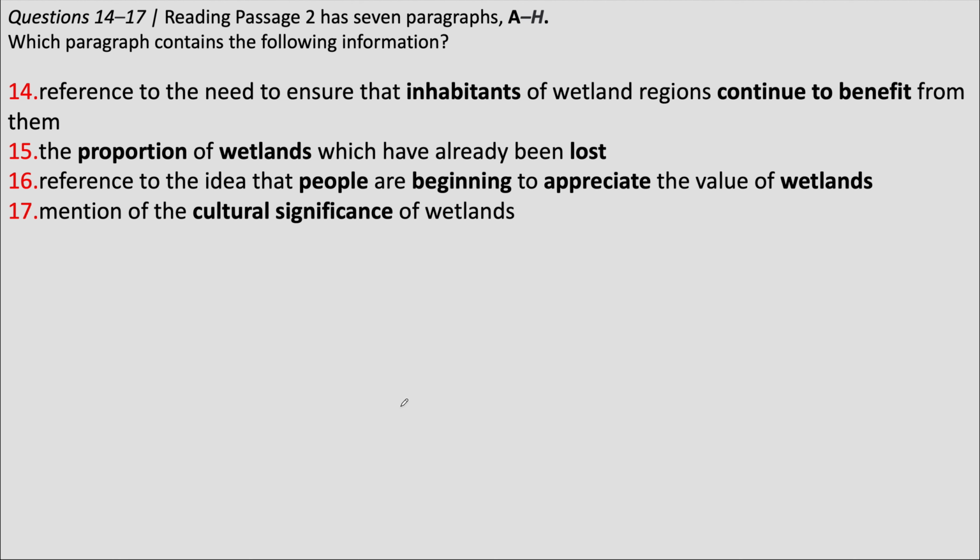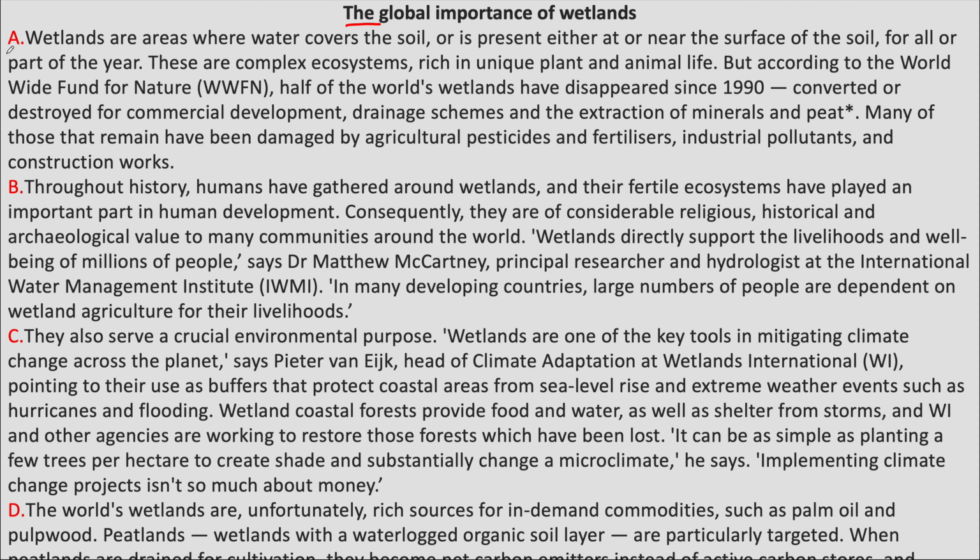Moving on to the next set of questions, which is the matching information questions, or which paragraph contains the information questions. In these questions, each question has some information and we have to find out in which paragraph that information is there in the passage.